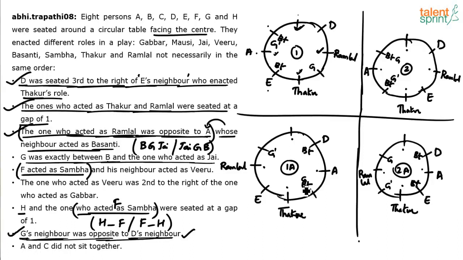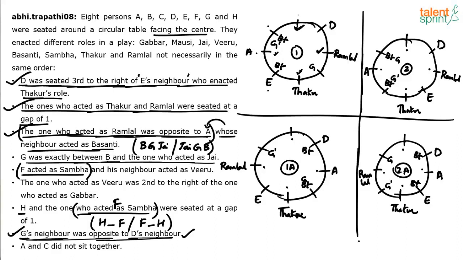You're able to follow. If this is G's position, who is G's neighbor here? Thakur. Thakur is opposite to D's neighbor, you see. Or if you take G at this position, who is G's neighbor here? G's neighbor here is Ramlal. Ramlal is opposite to D's neighbor. That's the point. So we have got two possible positions for G. Again, these 4 cases can be converted to 8. You can duplicate all the 4, take 8 cases and fix one position for G. But that will be too much. You know that we don't have so much time in the exam.